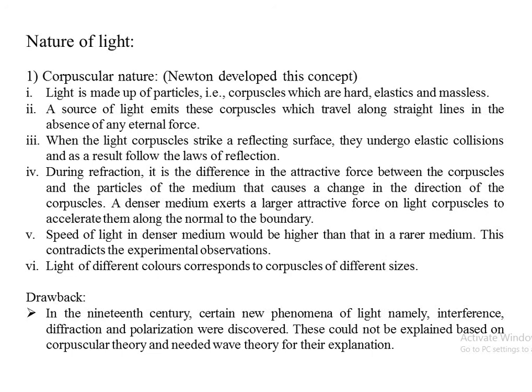According to his theory, that is the corpuscular nature of light, light is made up of particles. These particles we call corpuscles, which are hard, elastic and massless. Corpuscles present in the light which is emitted are hard, elastic and massless. Massless means it has zero mass. Elastic means after collision it will again regain its original shape and direction, and it is hard.